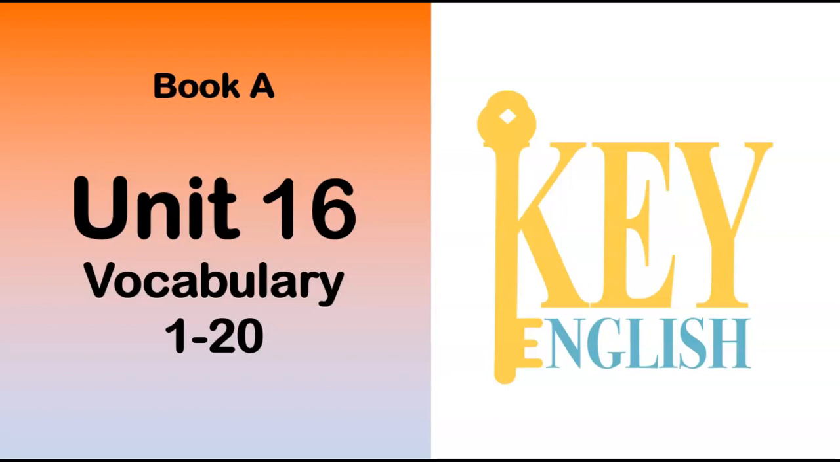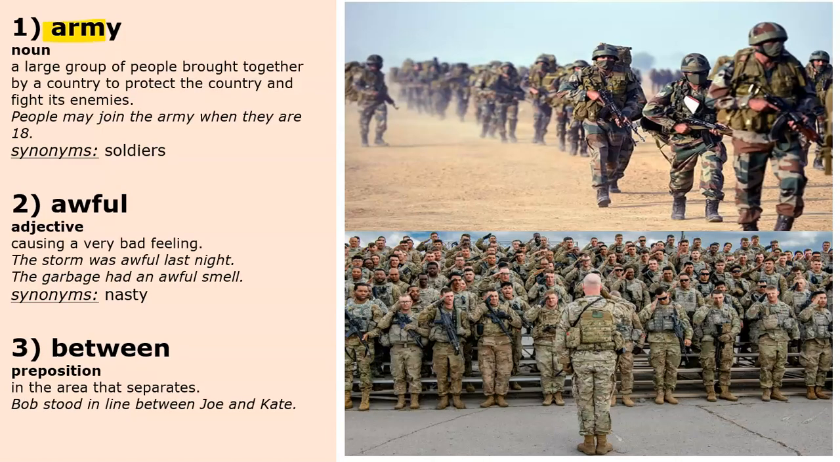Hello everyone, in this video we're going to go over the Book A, Unit 16 vocabulary words, numbers 1 through 20. Let's get started. Our first word is army.